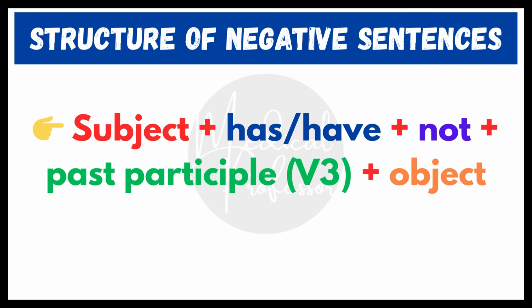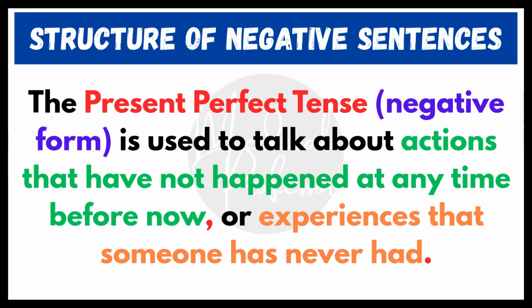Structure of negative sentences in present perfect tense. Subject plus has or have plus not plus past participle, third form of the verb, plus object. The present perfect tense negative form is used to talk about actions that have not happened at any time before now or experiences that someone has never had.